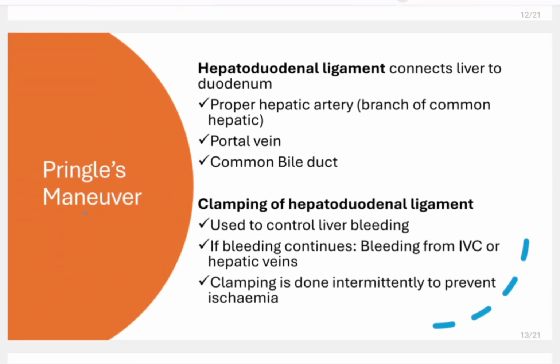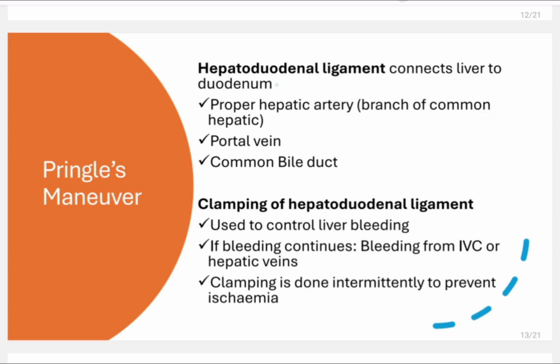So there is something called Pringle maneuver. What is Pringle maneuver? Pringle maneuver is used to control the liver bleeding in two cases mainly. If you are performing a surgery and you want a clear surgical field, you perform a Pringle maneuver. Or if there is a liver injury and you want to control the bleeding or want to know the source of bleeding, then you will do the Pringle maneuver. So what is Pringle maneuver?